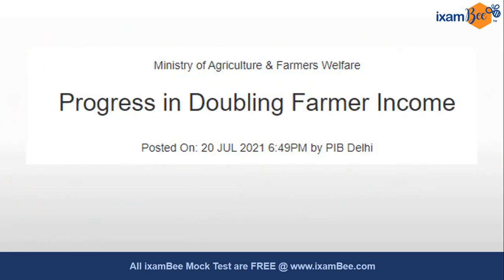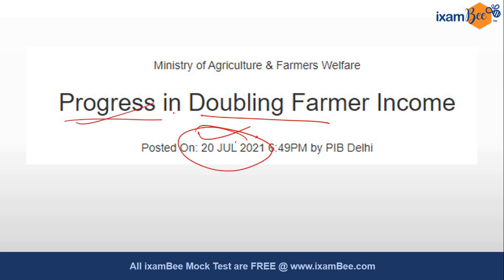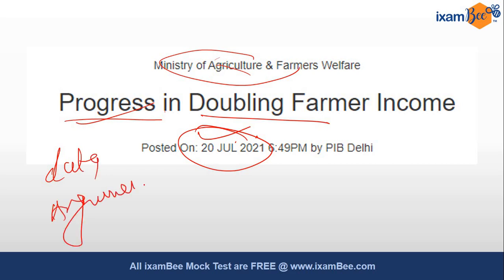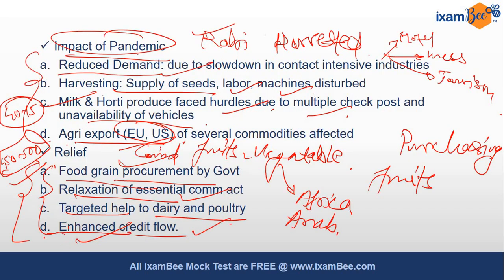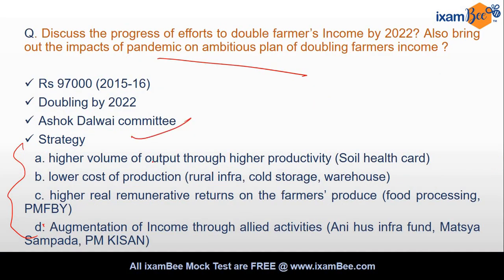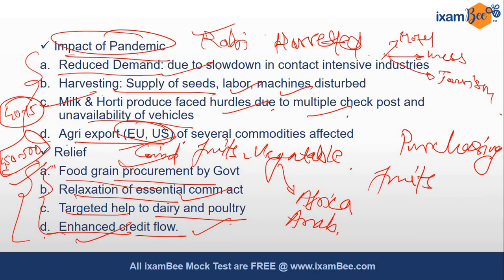You can write in this fashion. Okay, then if you want more clarity on this, there is one article on progress in doubling farmers' income on PIB. ठीक है, 21st of July का PIB. There you can read this article to have more clarity on this. ठीक है, there you will get data, there you will get arguments also. ठीक है, a lot of factual information is there, so you may take notes out of it. ठीक है, even if you don't read this article, and if you have understood this concept of how to go about it, ठीक है, so that is also enough.